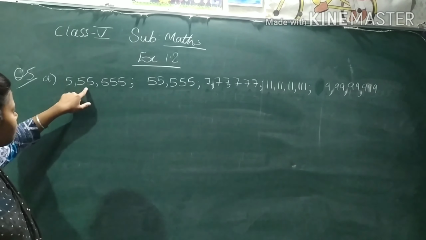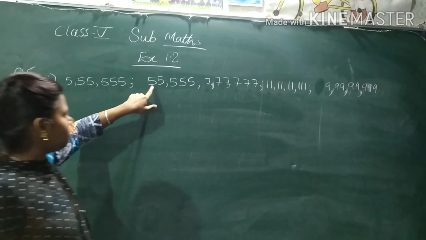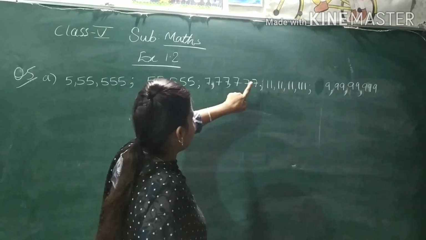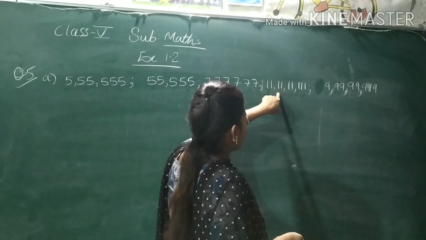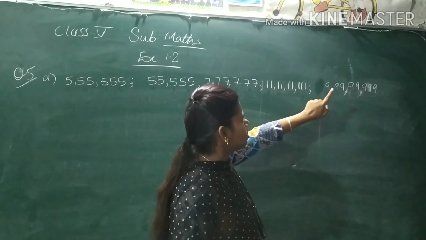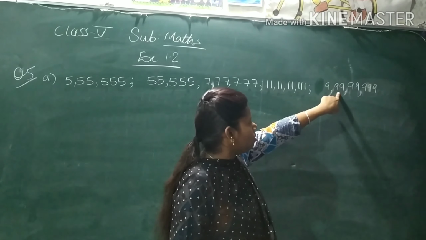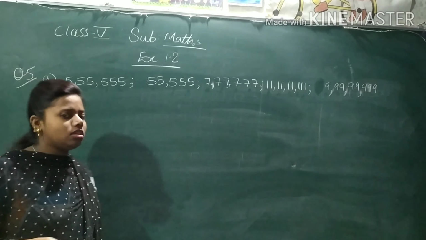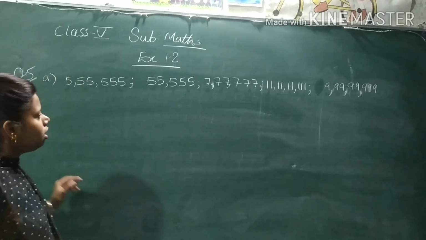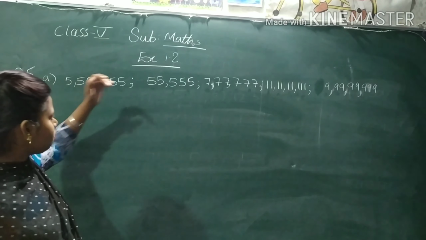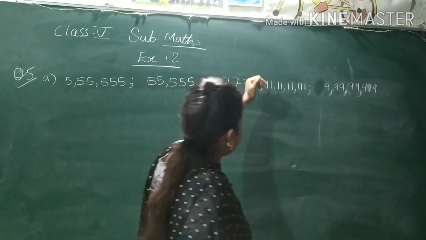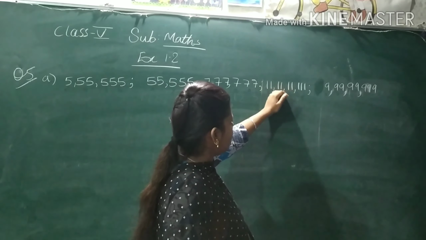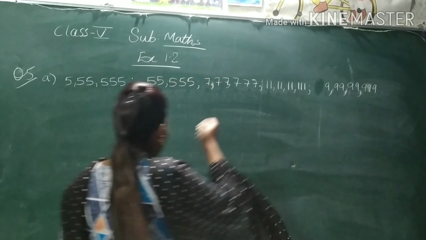This one is 5,55,555. This one is 55,555. This one is 7,77,777. This one is 11 crore, 11,11,111. This one is 9 crore, 99,99,999. Now, after reading the number, let's distinguish which one is bigger and which one is smaller. Now, by reading, this one is 5,55,000. This one is 7 lakh. This one is 11 crore. This one is 9 crore. So this one is bigger because this is 11 crore, 11 lakh, 11,111. So that one is the biggest one.